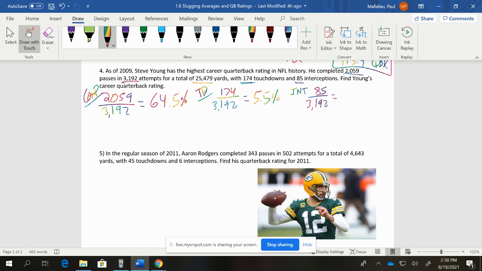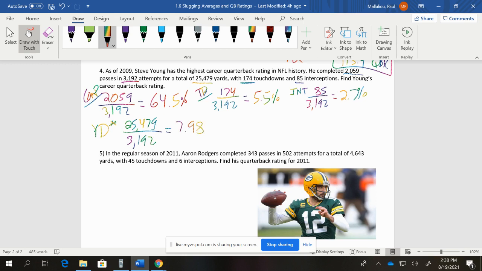So that would be 0.027, so 2.7%. And then our last one is our yards. And again, be careful, this one is not a percentage. So this is total yardage of 25,479 over 3,192. So that's going to give us a total of 7.98.